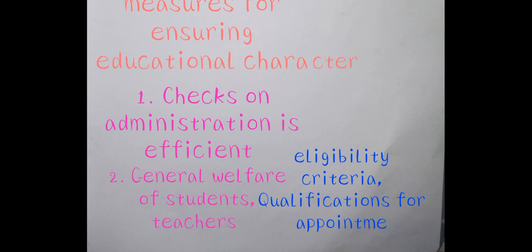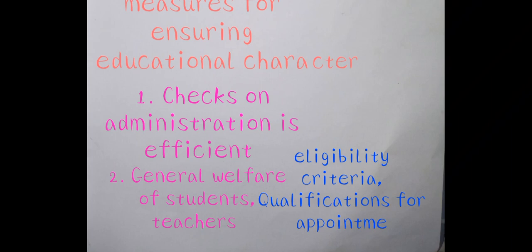Here students means there is some eligibility criteria and qualifications and eligibility for the students who are going to take admissions in the particular educational institutions. Even there are some qualifications for the appointment in the service. And there are some service conditions, there are some exploitations in the educational institutions. So to check the administration, there are some regulatory measures for ensuring the educational character of educational institutions.